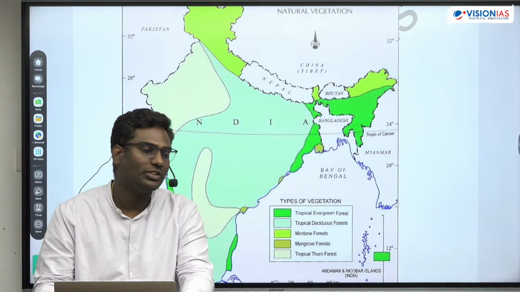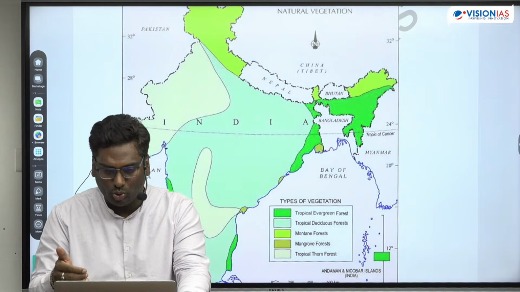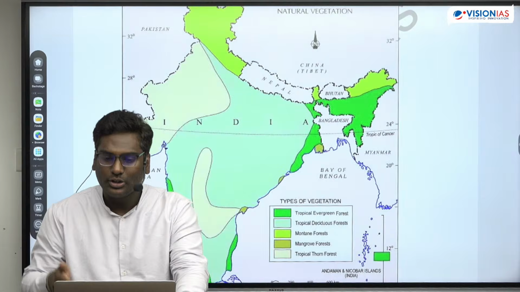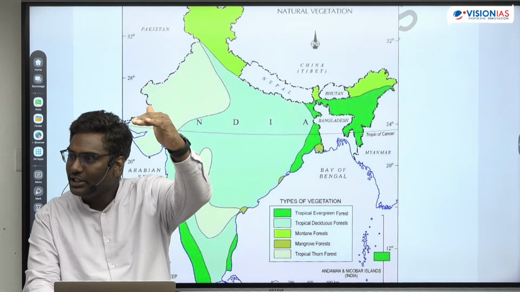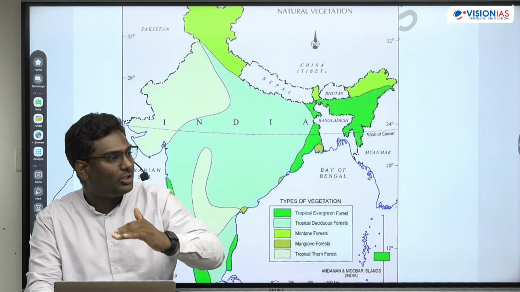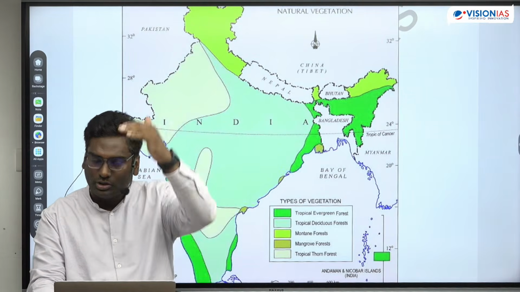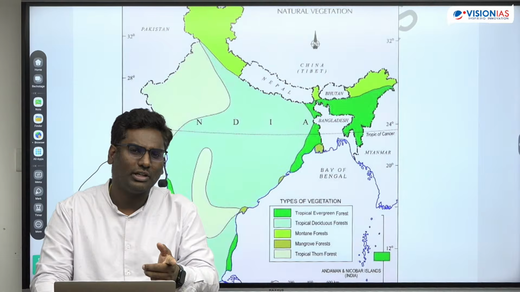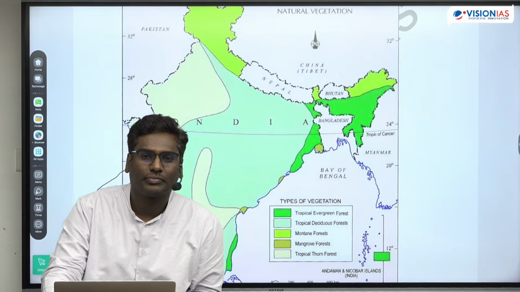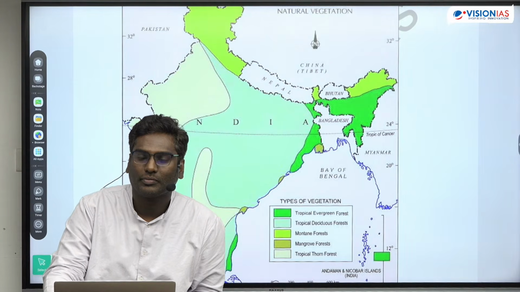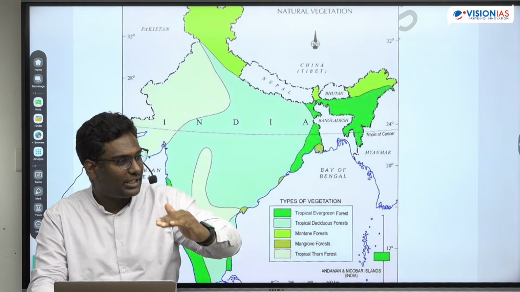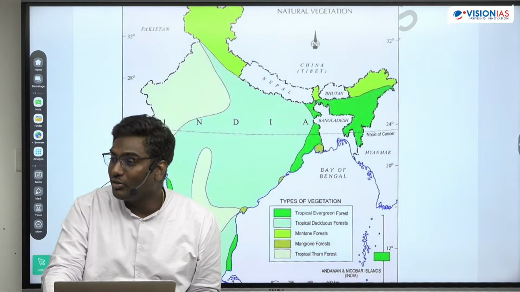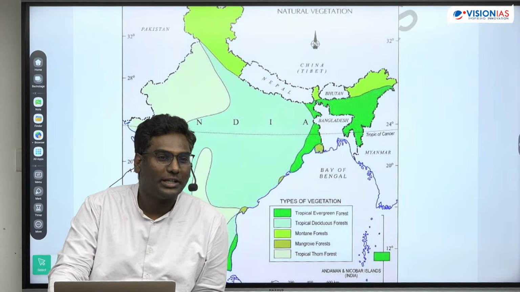We have to transfer the water from Mahanadi to Godavari to Krishna to Penner to Kaveri, not to south. Any of these rivers, is it perennial?